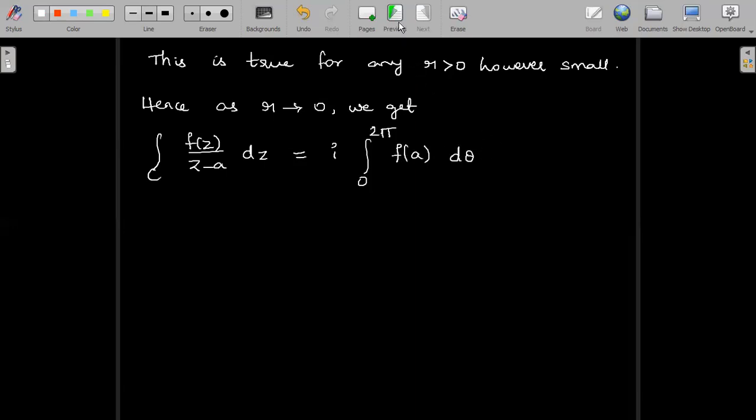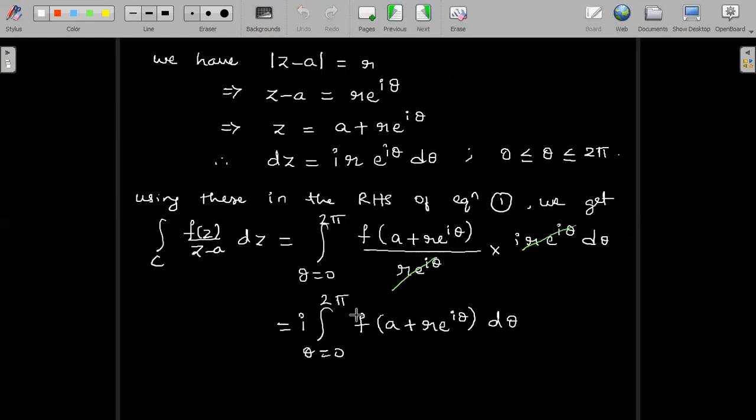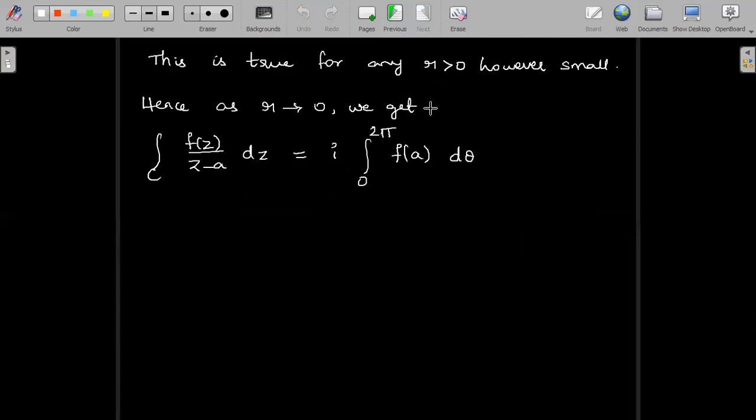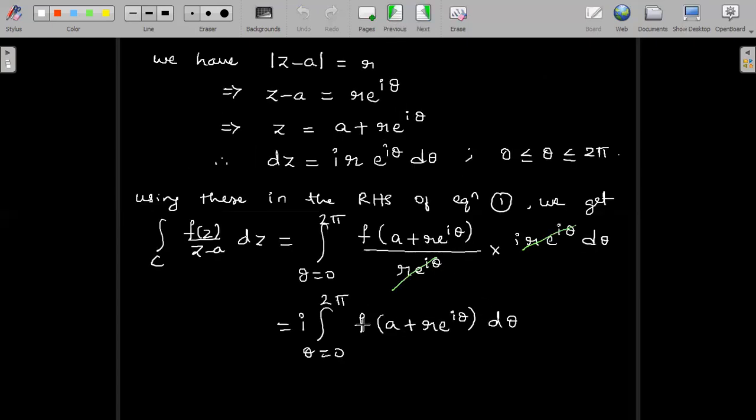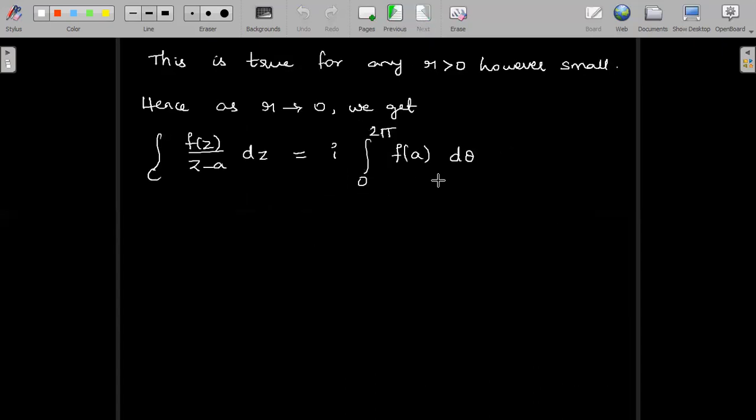We took a smaller r value. This was f of a plus r e power i theta. r represents the radius of the circle here. For however small a value, this expression remains the same. So let us assume r tending to 0. As r tends to 0, this becomes only f of a into d theta within the integral. So I have written the same thing.